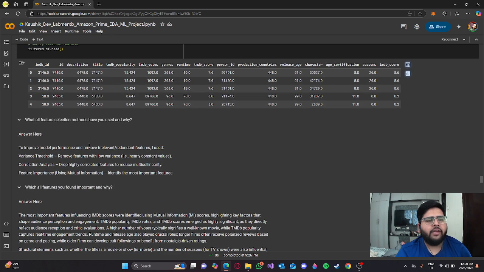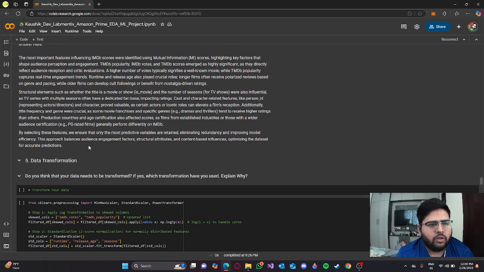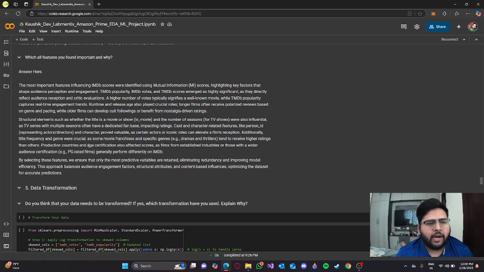The target variable that I've chosen is IMDb score. According to that, I've done the feature selection. TMDB popularity, IMDb votes and TMDB scores are highly significant.